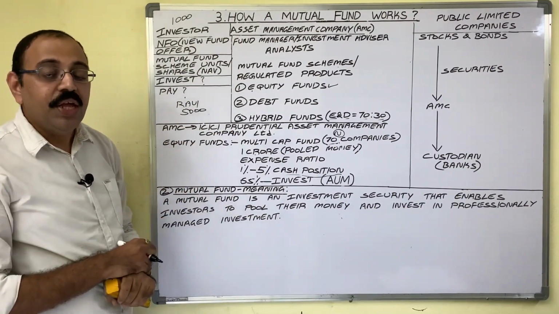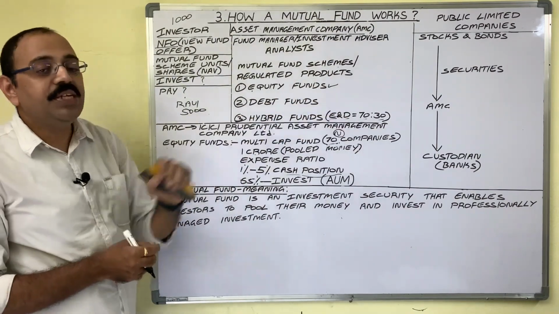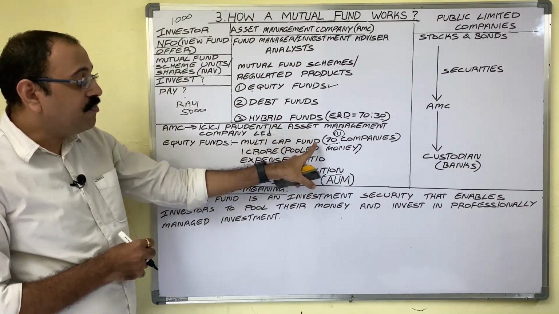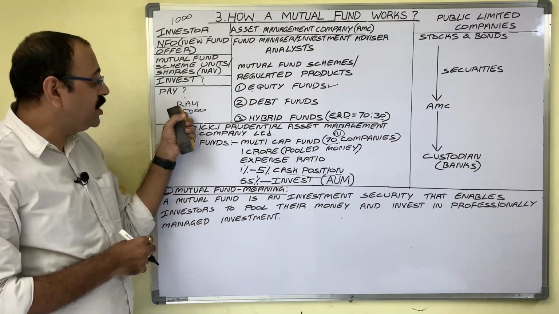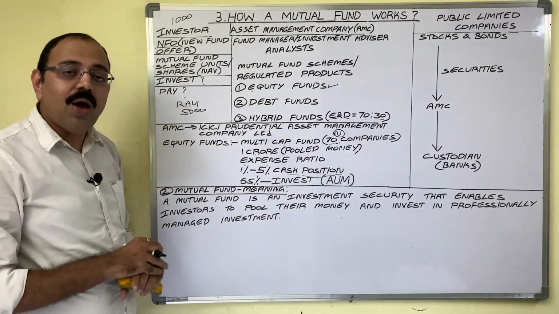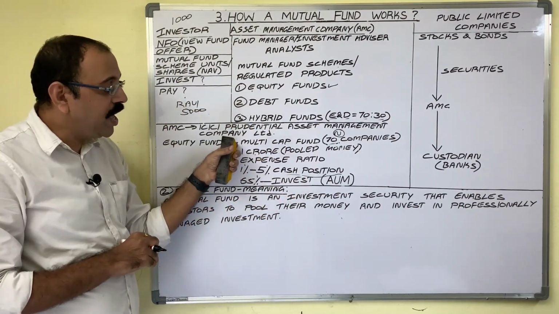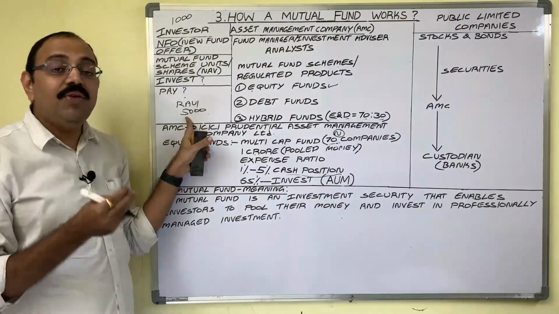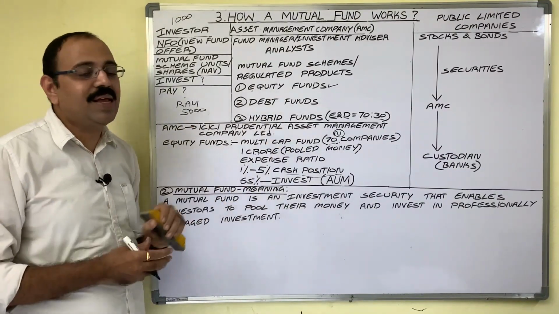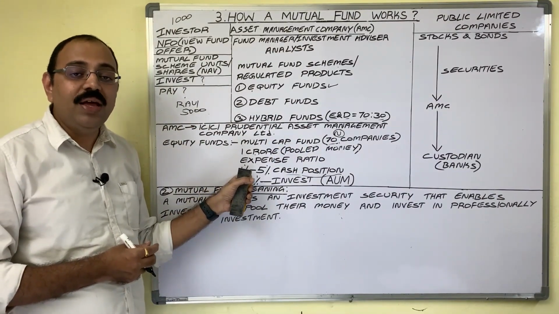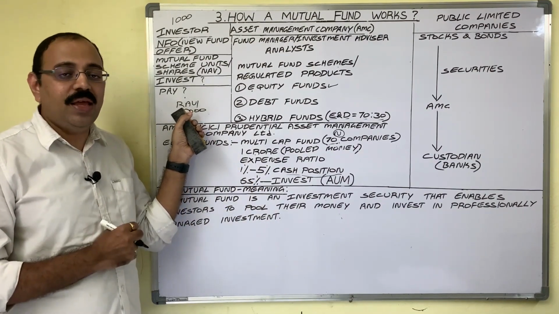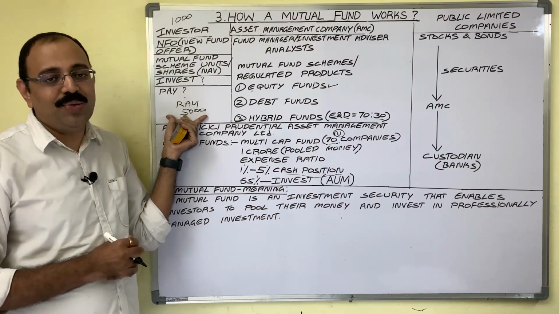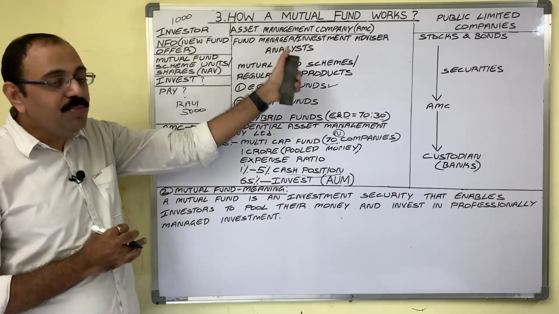But observe here, instead of purchasing Nestle shares with this 5,000 rupees, Ravi purchased a multi-cap fund scheme. He invested this 5,000 in mutual funds. Now this 5,000 rupees is invested by AMC in Nestle company, no? So finally his purpose is served. He wants to invest his 5,000 rupees in Nestle company. With the help of mutual funds, his desire is fulfilled. Similarly, with a small amount, he is able to follow a diversified portfolio. That is the advantage of investing in mutual funds.